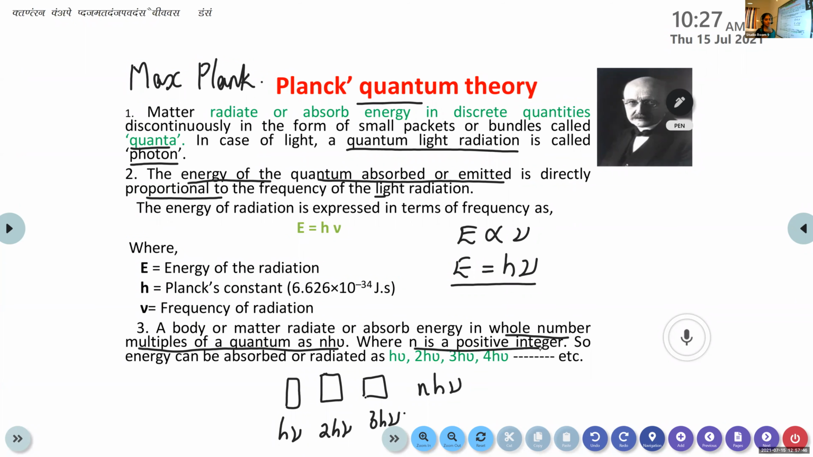Second one: energy is directly proportional to the frequency of radiation. So E is proportional to nu. Then, to remove this proportionality sign and make it equal to h nu, we add a constant, known as Planck's constant, and its value is 6.62 into 10 raised to minus 34 joule second. The third one: energy comes in small packets. So a body or matter radiates or absorbs energy in whole number multiples of a quantum as nh nu. So n equal to 1 is h nu, n equal to 2 is 2h nu, like that. This is clear?